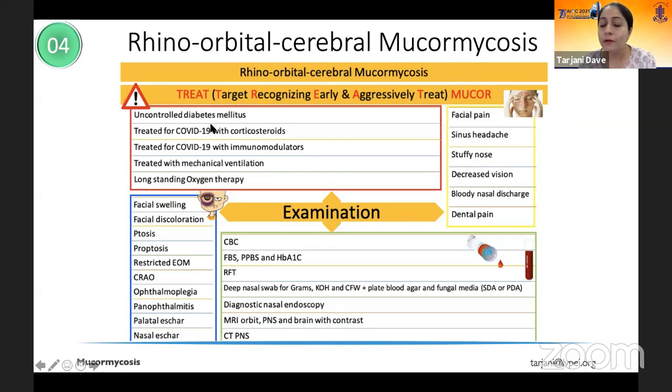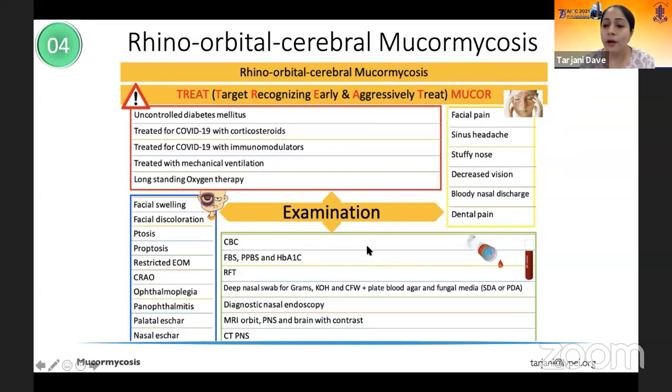When you see these host factors coupled with symptoms such as severe facial pain, and this is pain that they'll categorically tell you they've never experienced earlier in their life, or a blocked nose, decreased vision, or certain signs such as swelling around the eye, drooping of the eyelid, ophthalmoplegia, CRAO, restricted motility, panophthalmitis, or a frank palatal or nasal eschar, then these are telltale signs of mucormycosis.